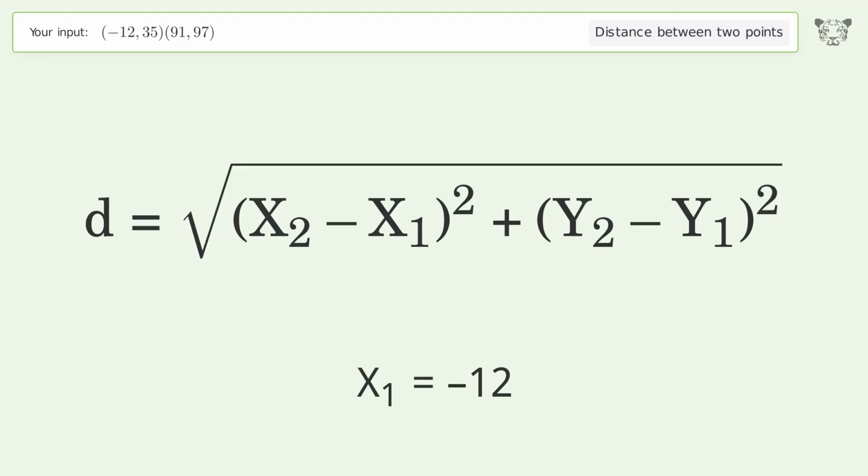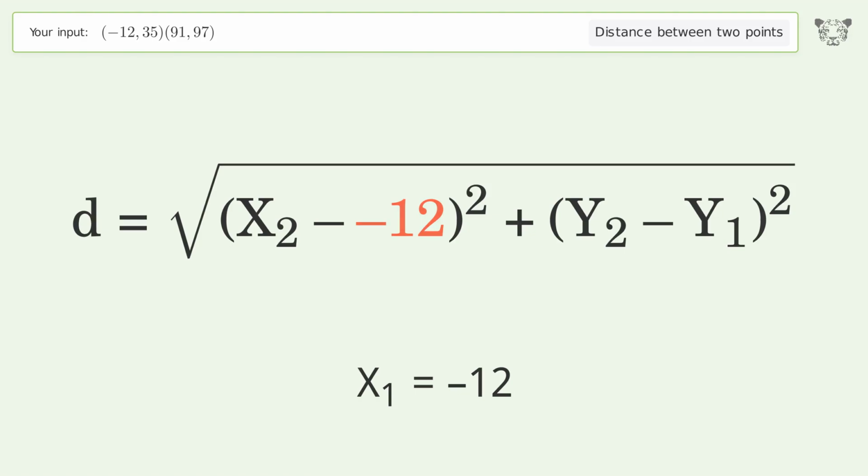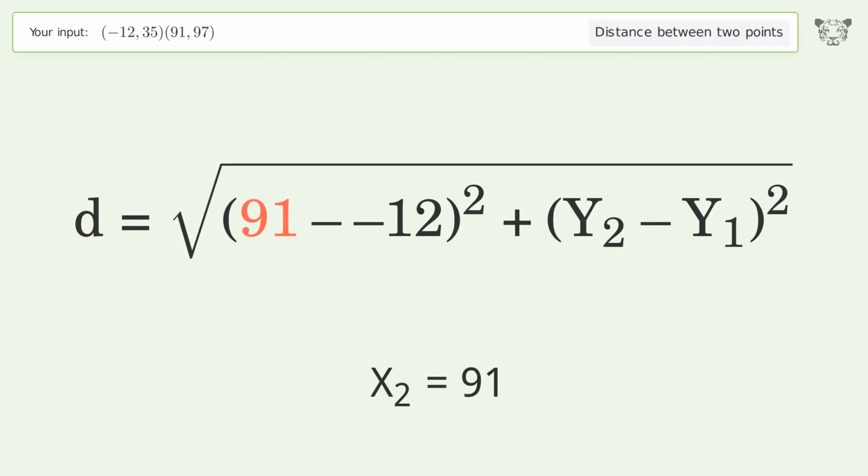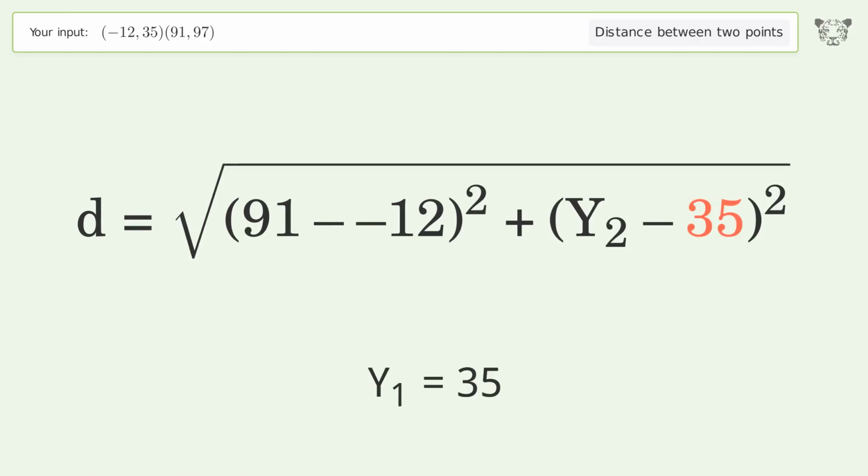x1 equals -12. x2 equals 91. y1 equals 35. y2 equals 97.